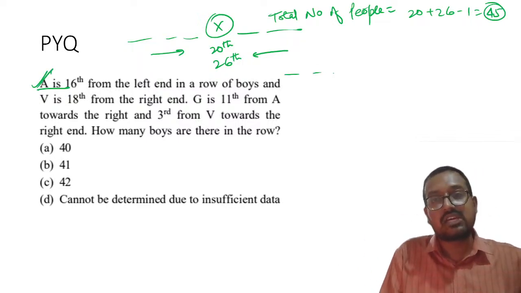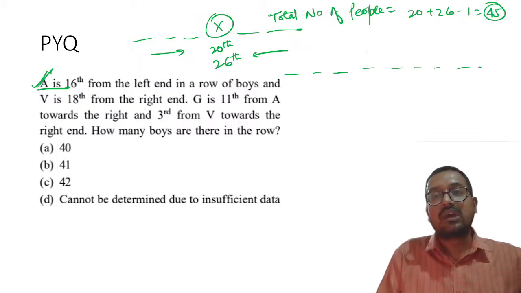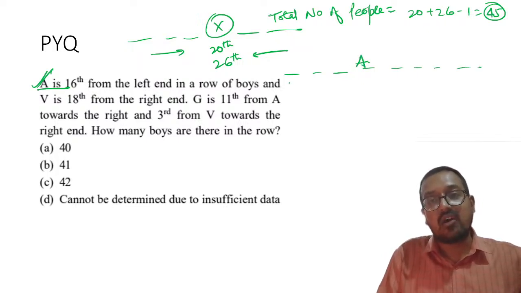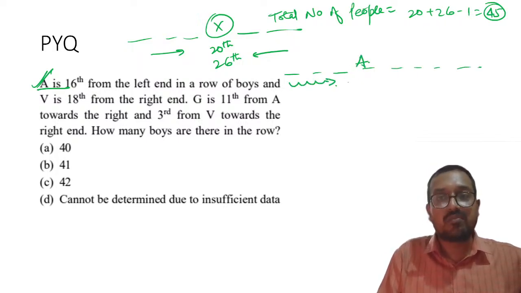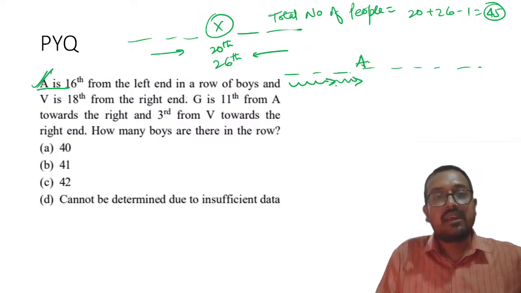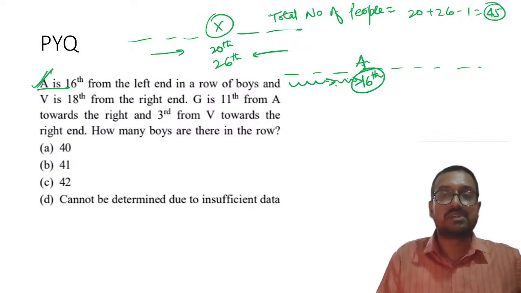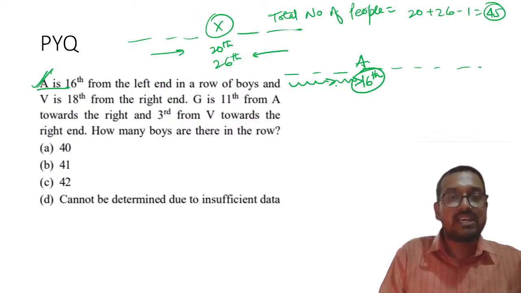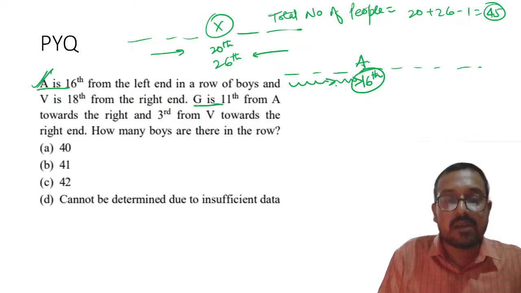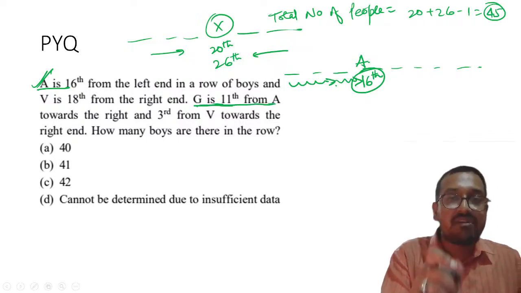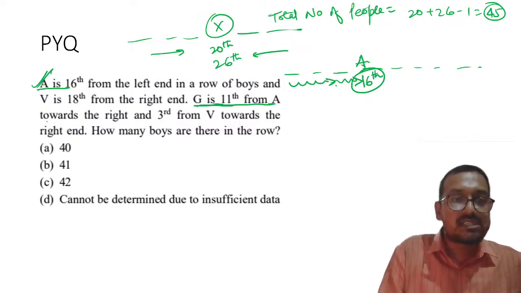So what is happening? This is a big row. A is somewhere over here. If I count from this side, A's rank will come out to be 16th. Please remember this thing. Now my dear students, if you look at the second part, G is 11th from A towards the right.